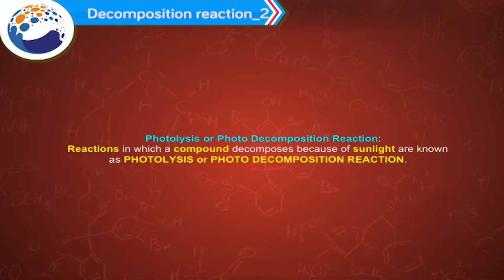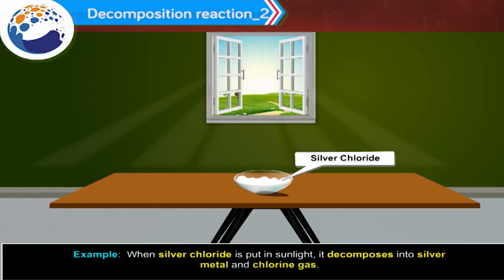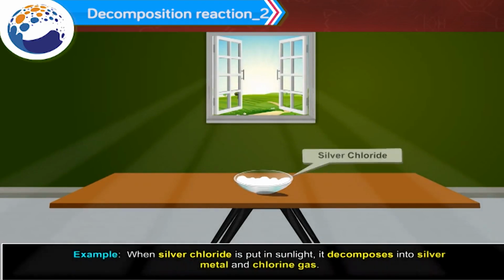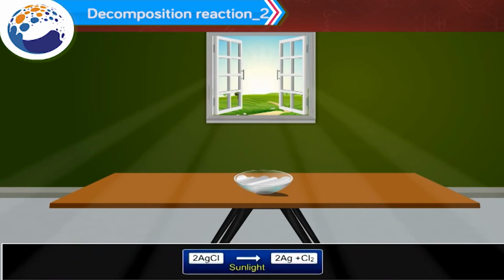Reactions in which a compound decomposes because of sunlight are known as photolysis or photo-decomposition reactions. Example: when silver chloride is put in sunlight, it decomposes into silver metal and chlorine gas. 2AgCl in the presence of sunlight gives 2Ag plus Cl2.